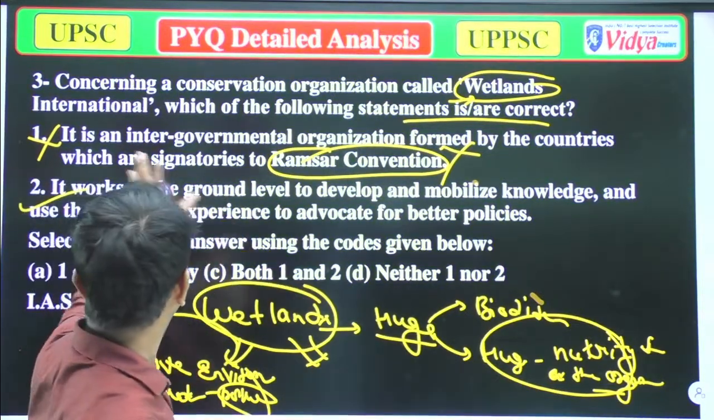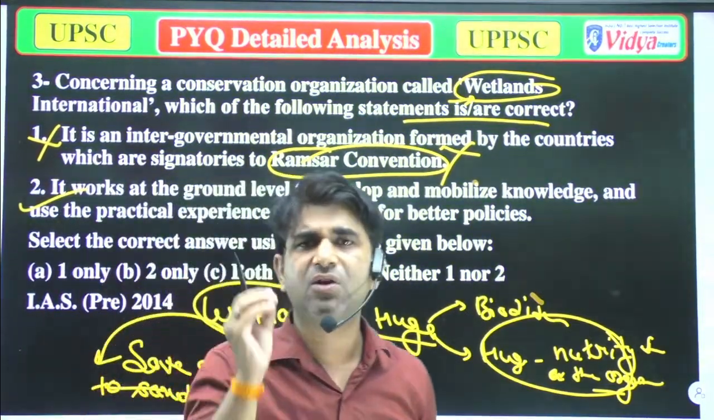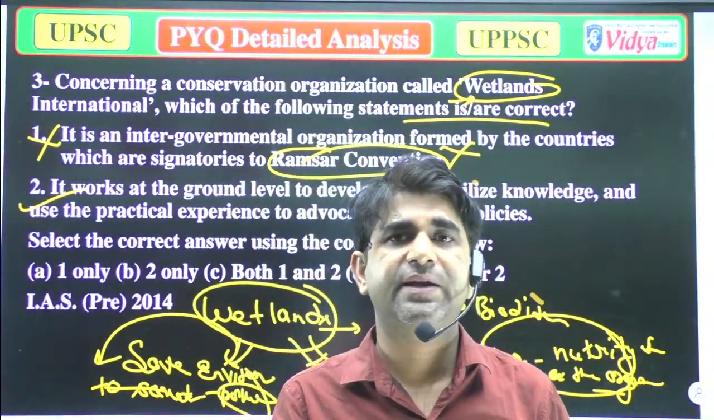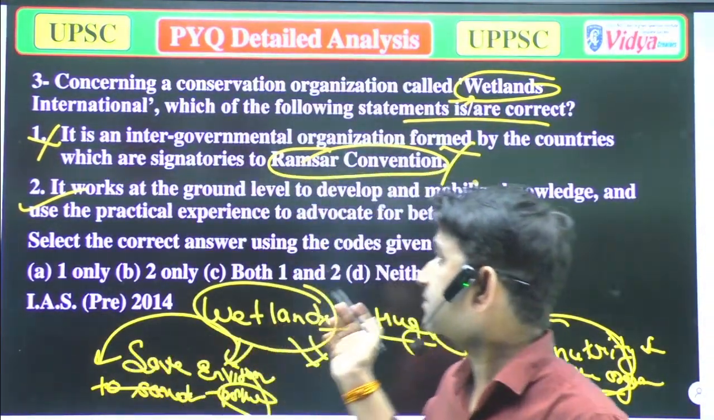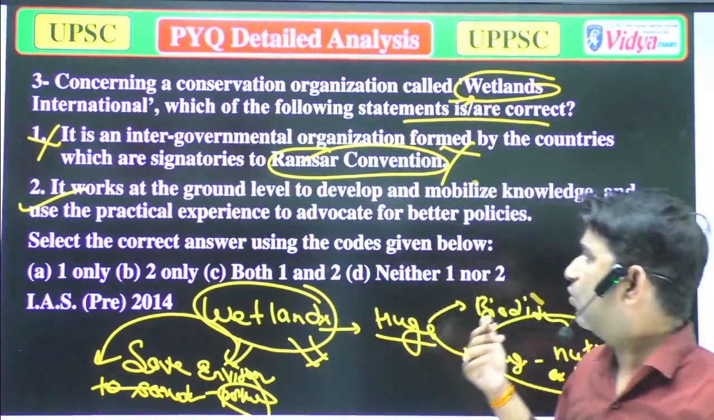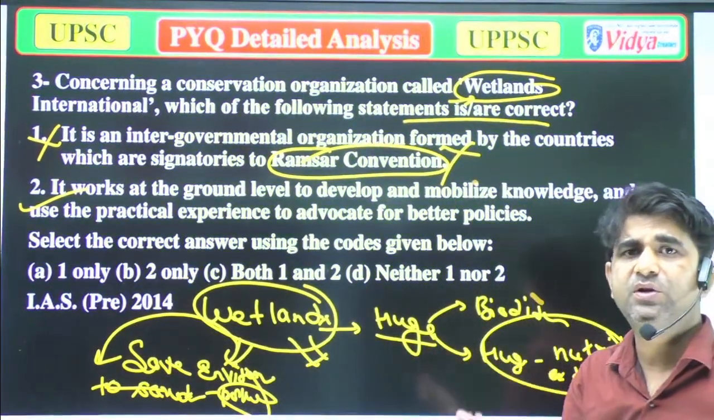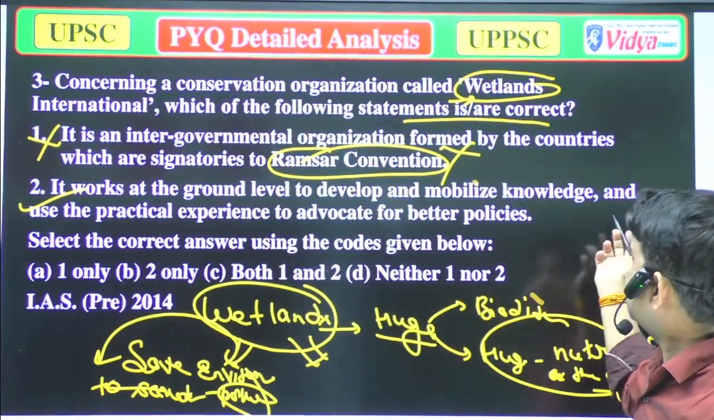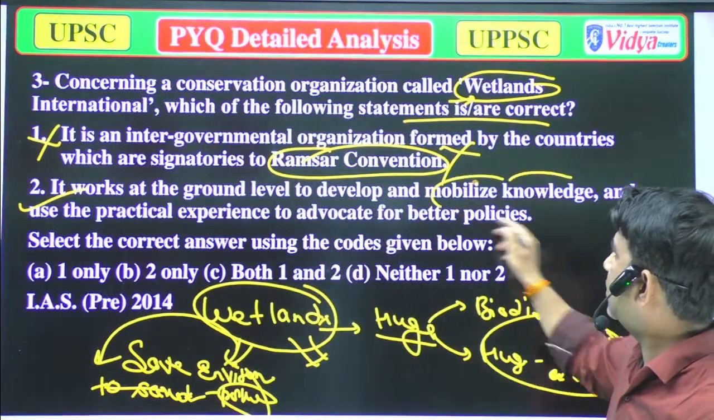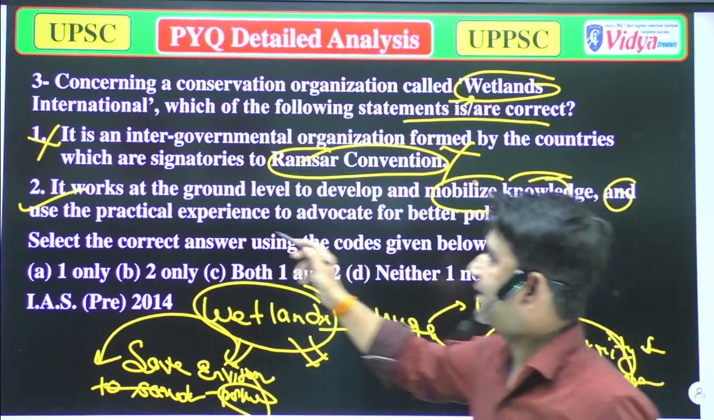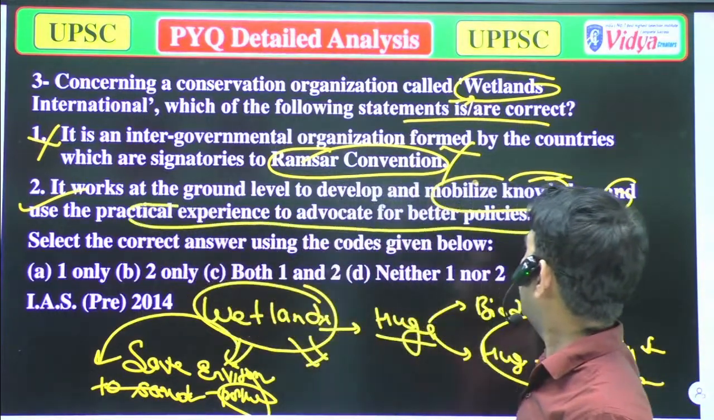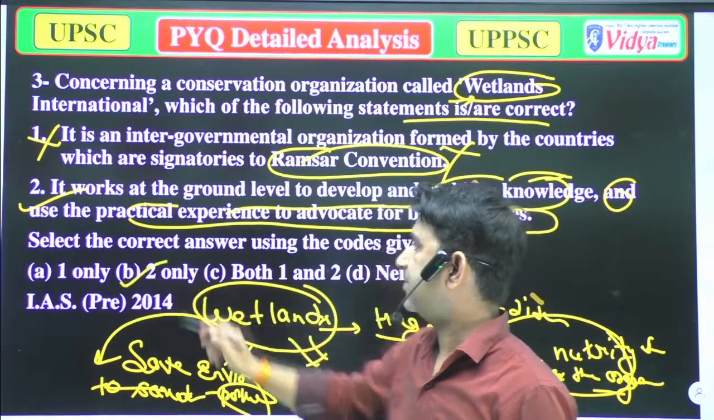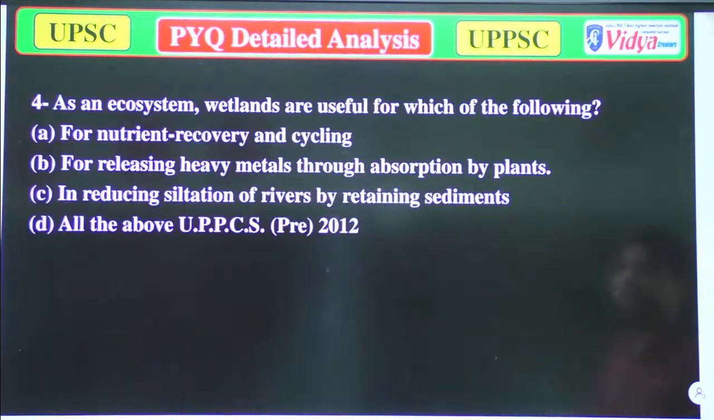That is Wetland International. Even if you don't have knowledge about that organization, you can correlate, because the name indicates Wetland International, so it will work for things which could help to develop the wetlands. So the answer is to mobilize knowledge and practical experience to develop better policies. So that is correct. So option 2 only, so that is B. Now we'll move to the next question.